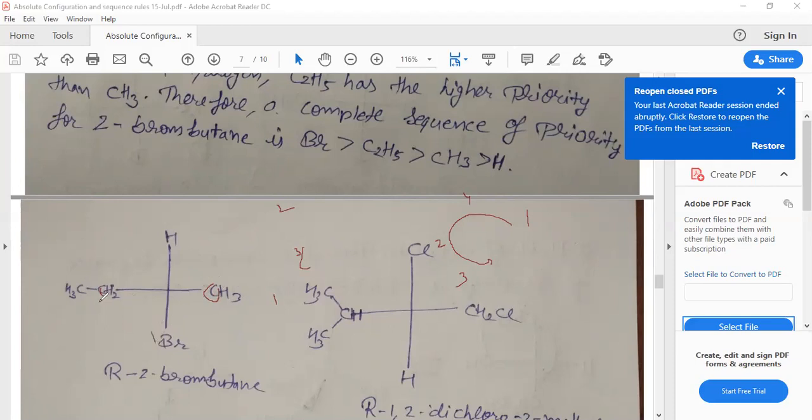First is that, second is that, third is that, and 4. Therefore, 1, 2, 3 in 2-bromobutane. Okay, that is a very good example of these sequence rules. We'll go ahead.